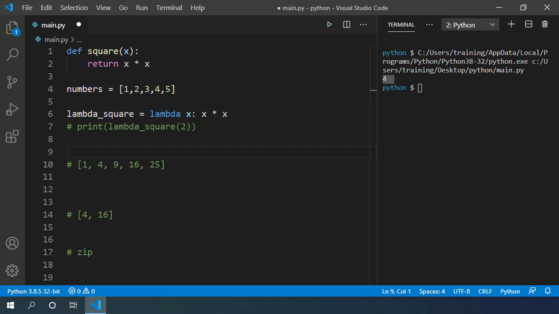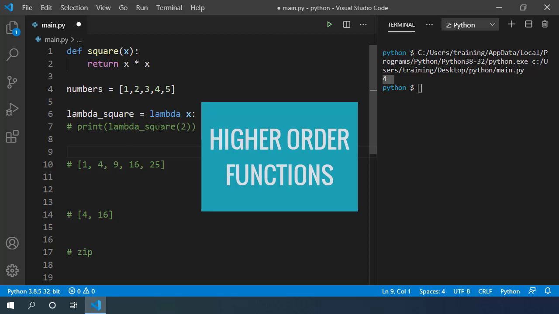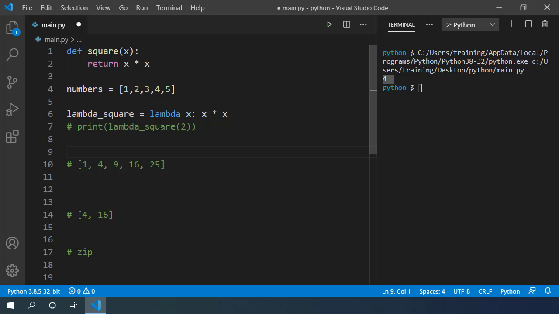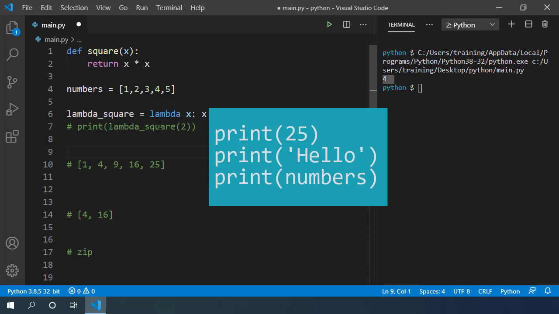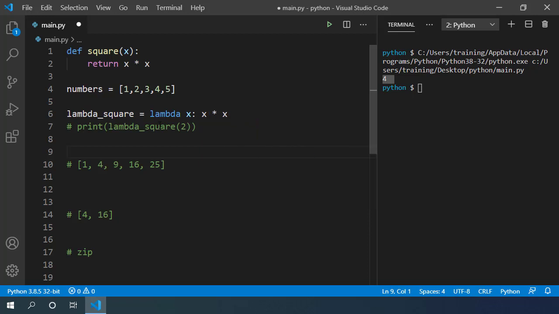You may be thinking, wait, what is higher order functions then? Until now, we only saw that functions can take any form of object as argument, like integer, boolean, or any other custom data types. But in Python, functions can also take another function as arguments.